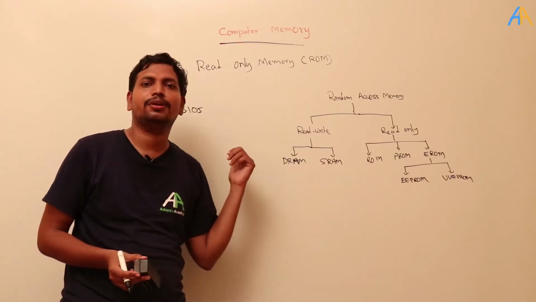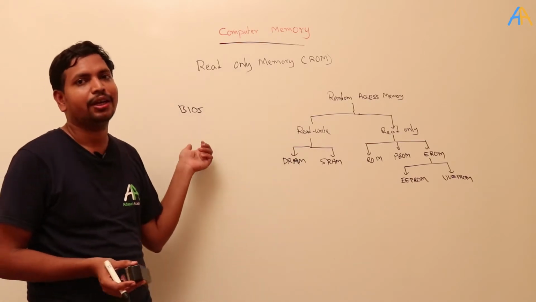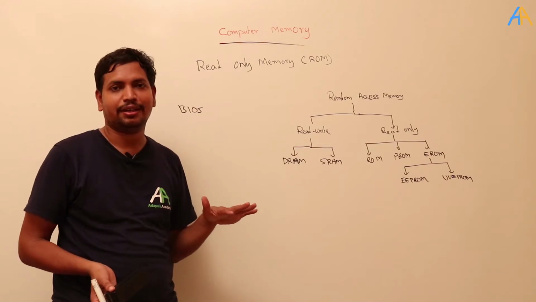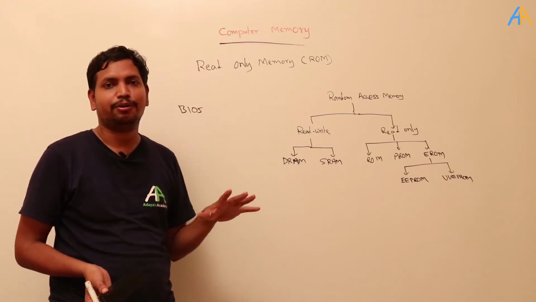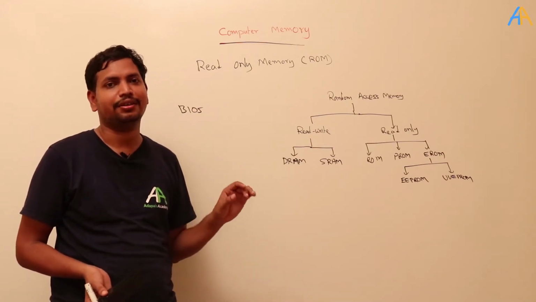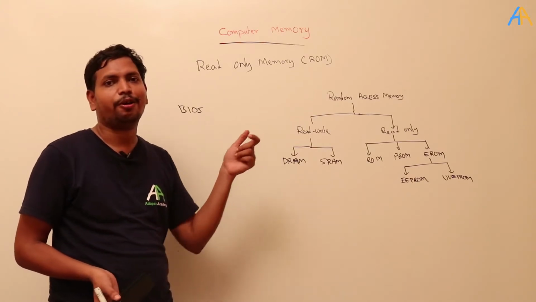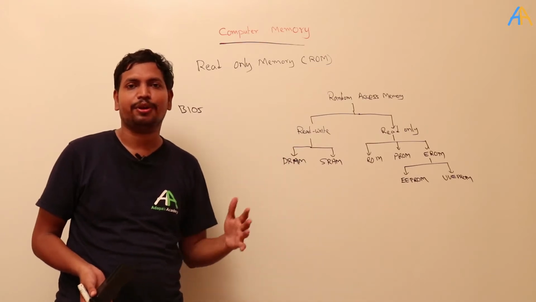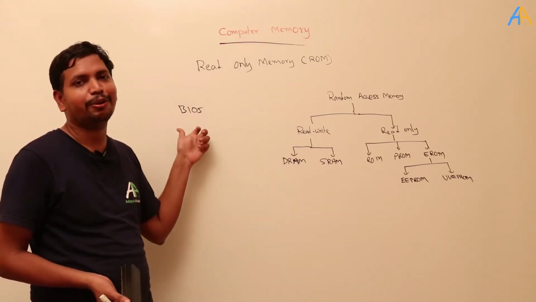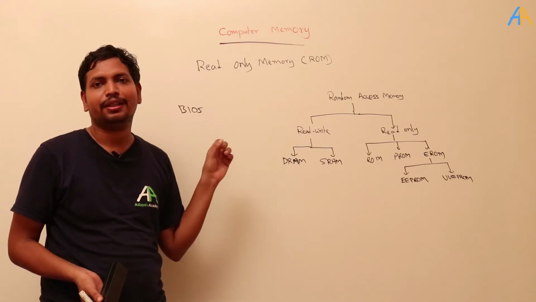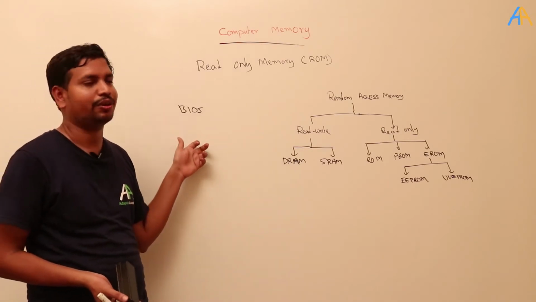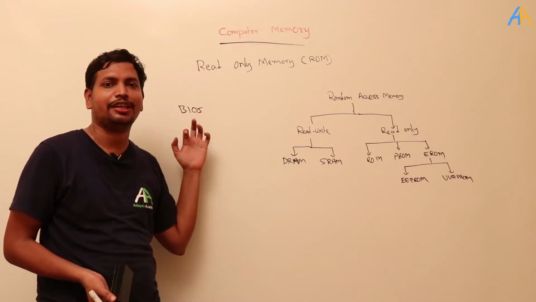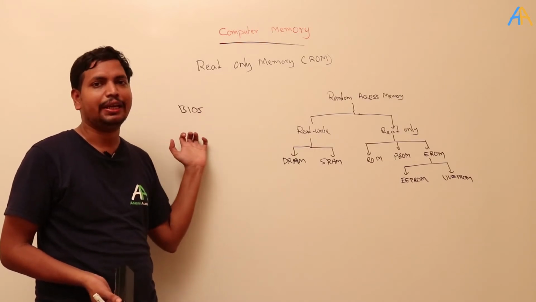So initially this program is loaded into the main memory and it will run. What will this program do? It will check all the hardware connections and all the input output devices, to see that everything is connected perfectly. After that it will load a small portion of the operating system, so that from then onwards the operating system will take control of running the computer. This is ROM, read-only memory. This is a permanently written program in the computer so that it will run every time the system is on. This is also called factory programmed ROM, because it is programmed in the factory itself.